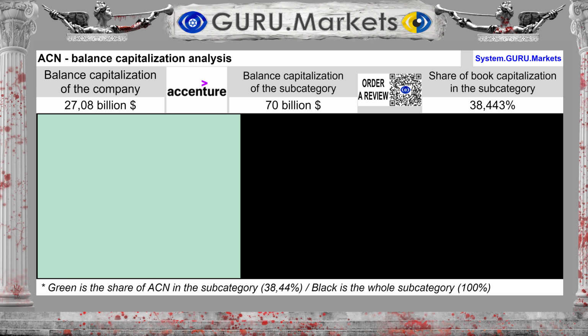The company's balance sheet capitalization is estimated at $27.08 billion. The subcategory's balance sheet capitalization is $70 billion. Accenture plc, ACN, constitutes a share of 38.443%.